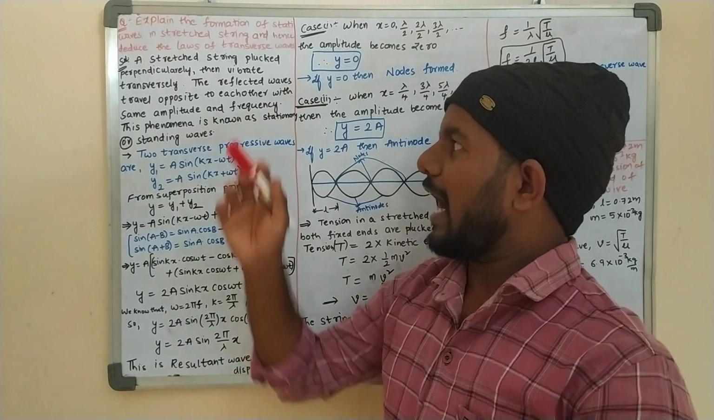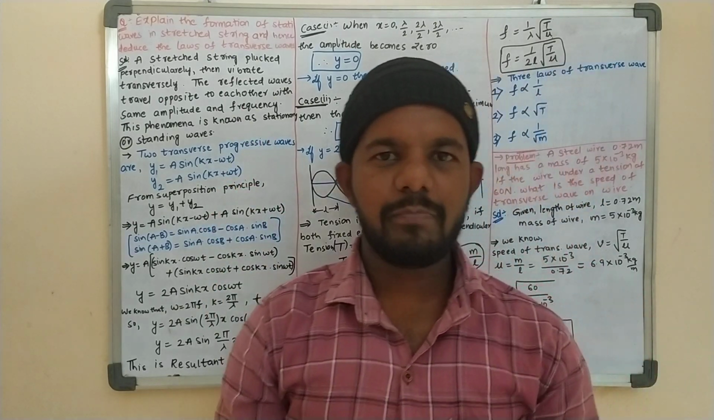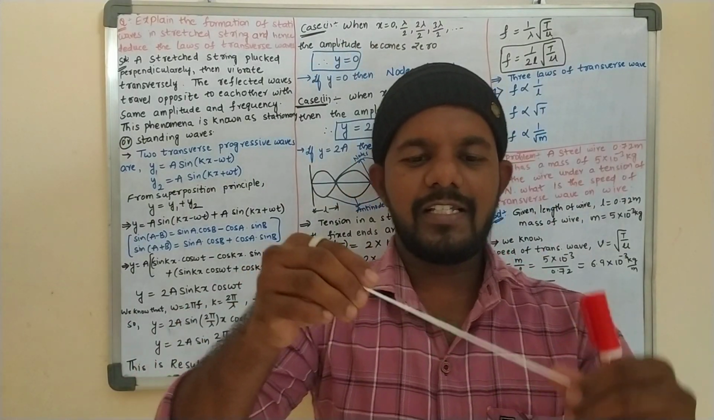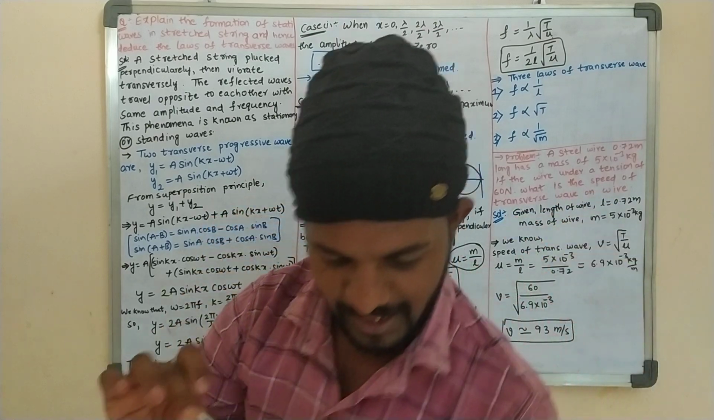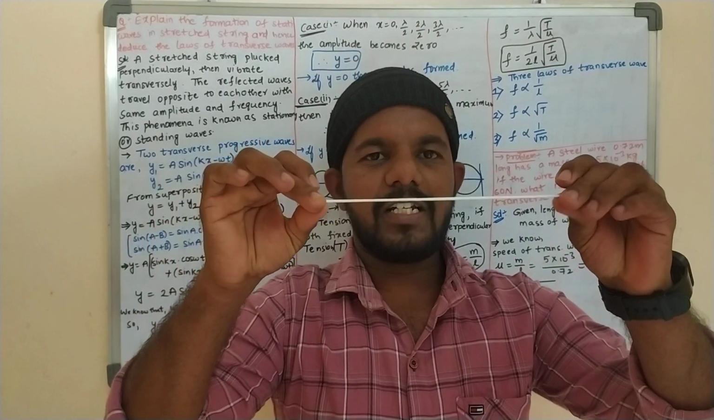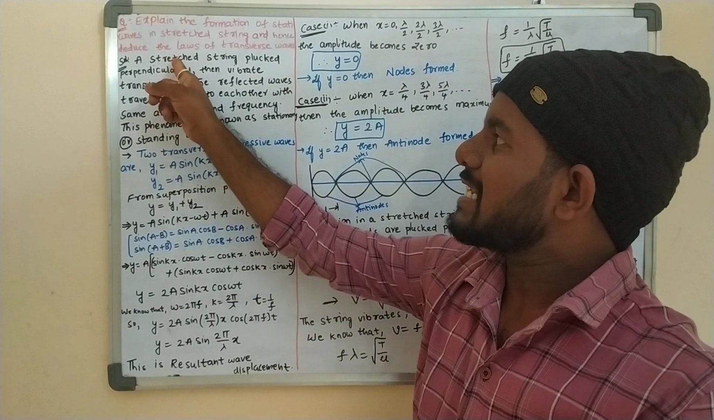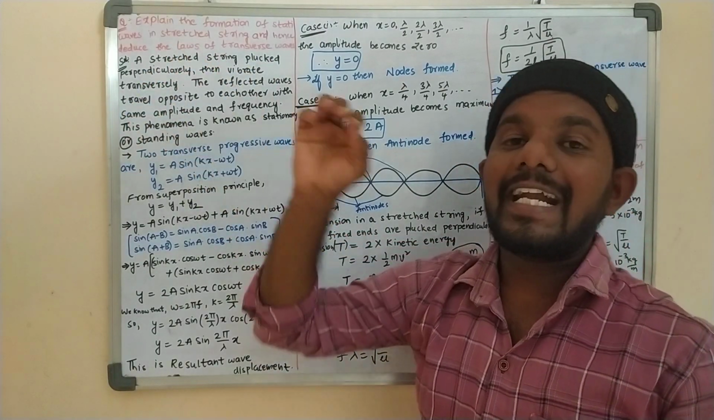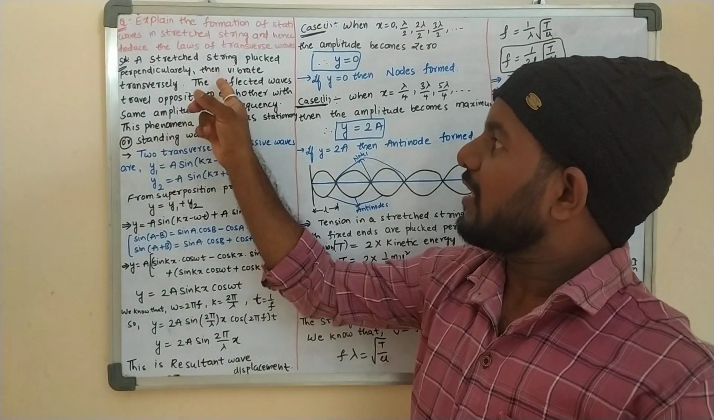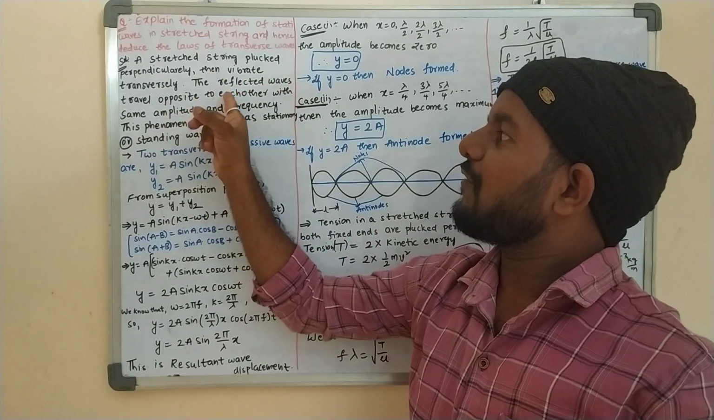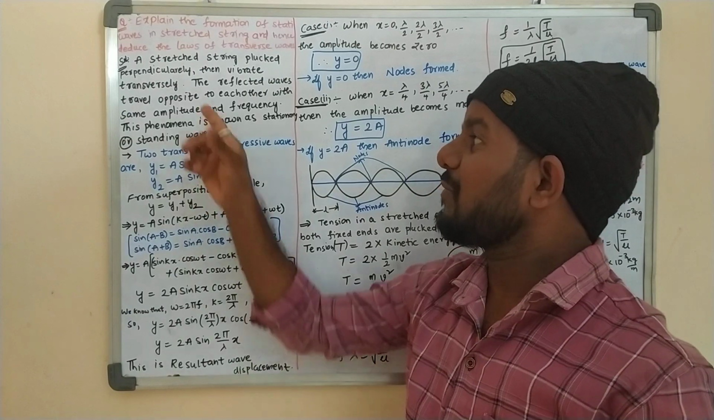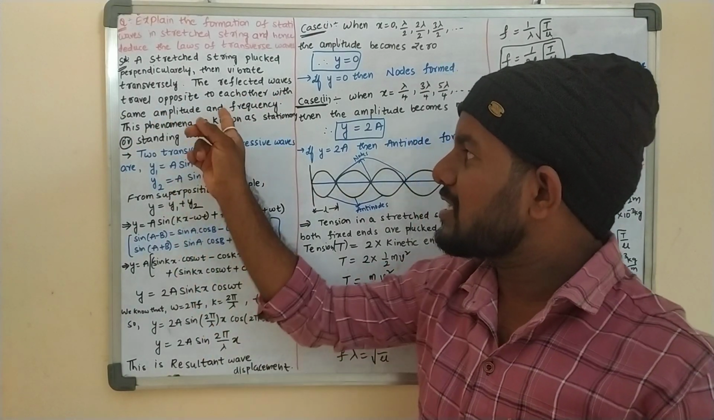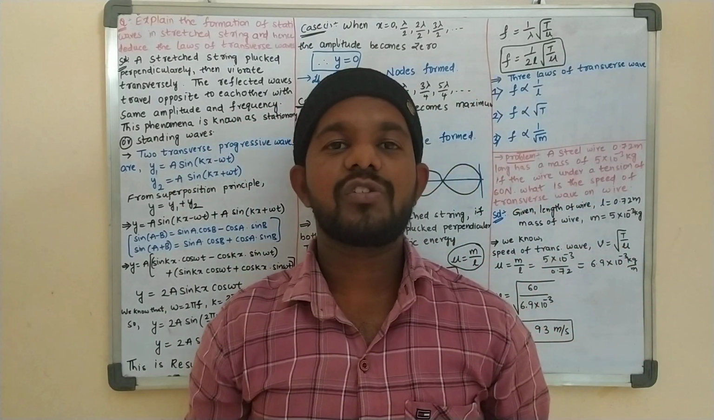Before going to that, I'll explain this experimentally. For that, I am taking this string. When a stretched string is plucked perpendicularly, it vibrates transversely. Then the reflected wave travels opposite to the incident wave, with the same amplitude and frequency. This is known as stationary waves or standing waves.